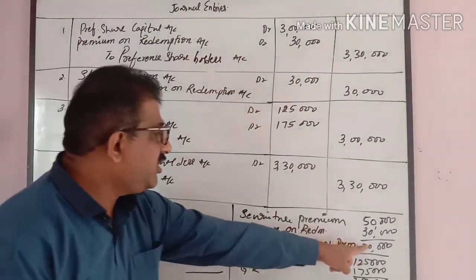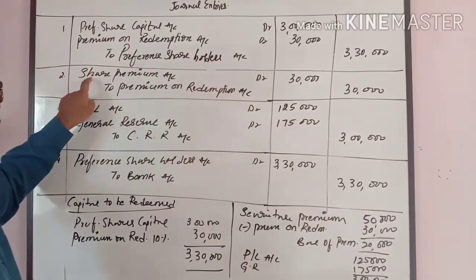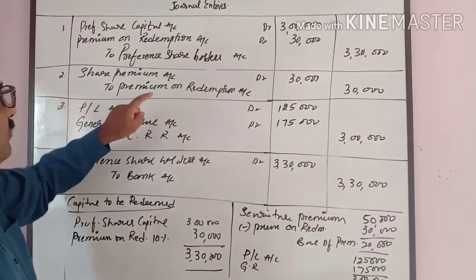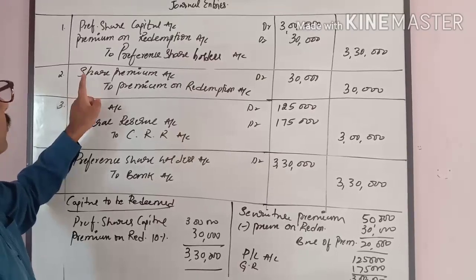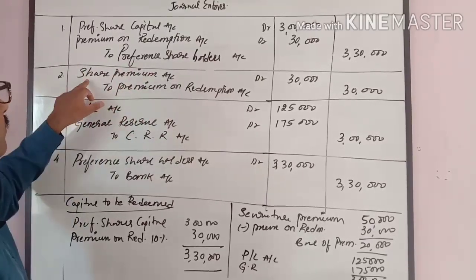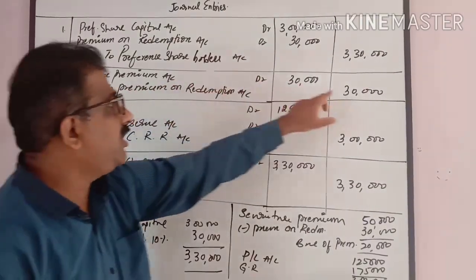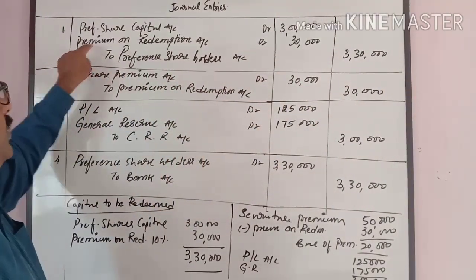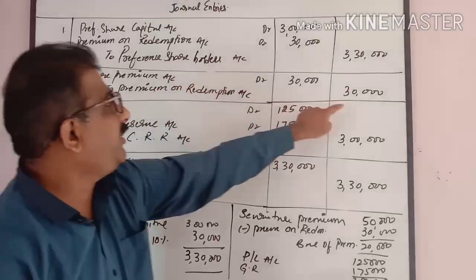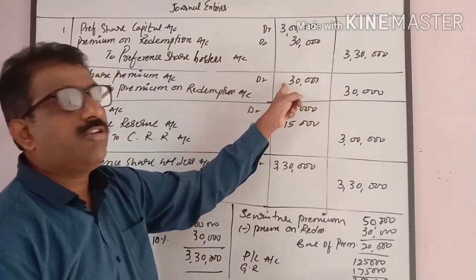Now, I will adjust this 30,000 rupees premium. I transfer this redemption premium to share premium account. Share premium or securities premium account debit 30,000 to premium on redemption 30,000. Premium on redemption is debited here. Now I credit it by transferring it to securities premium.